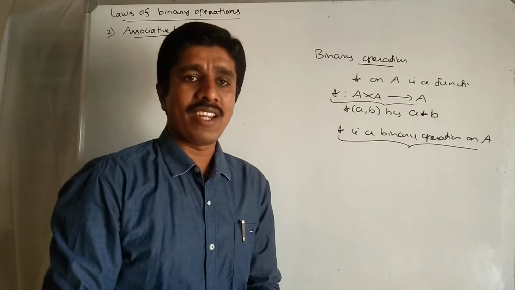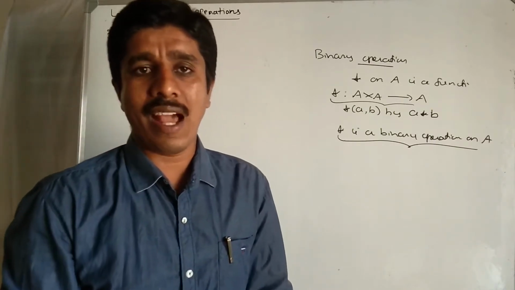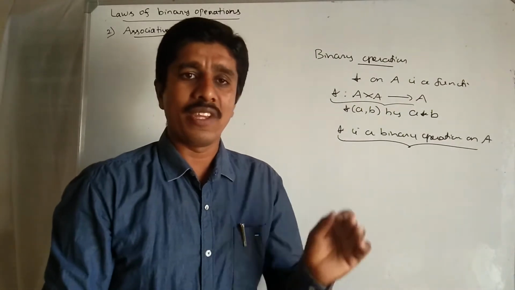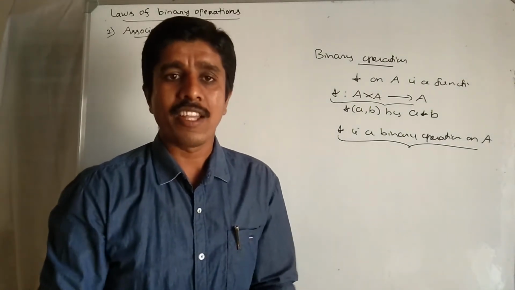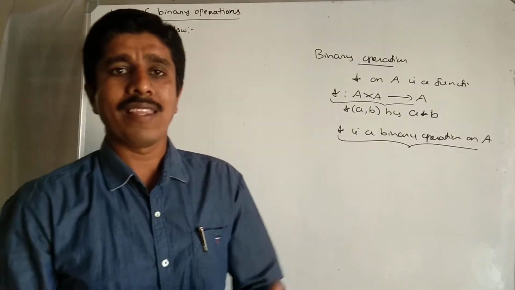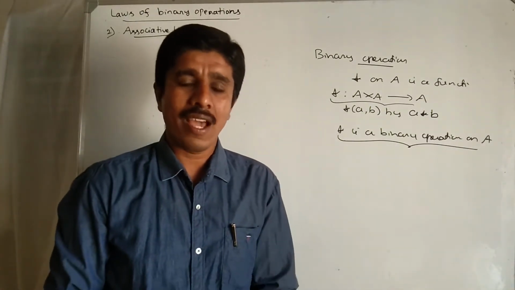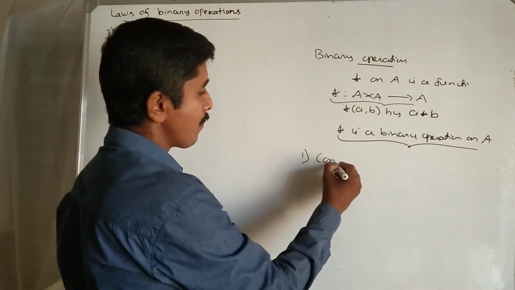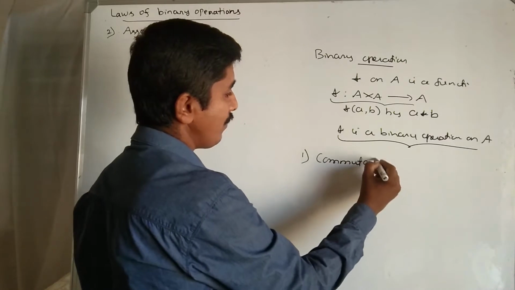And next we know that addition and multiplication are binary operations on all sets, but subtraction is not a binary operation on the set of all natural numbers. Division is not a binary operation on any set, but division is a binary operation on the set of all non-zero real numbers, non-zero rational numbers. And laws of binary operations. First one, commutative law.